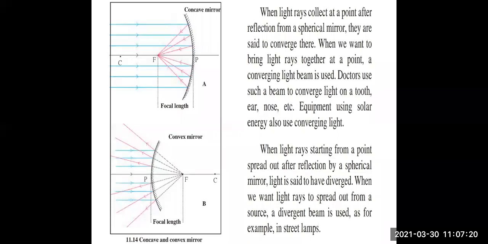All the three rays above and below the principal axis are parallel to the principal axis. So all the reflected rays converge at a point F. In the convex mirror, the same thing is happening. They are parallel to the principal axis, but when they are extended, they meet at point F.